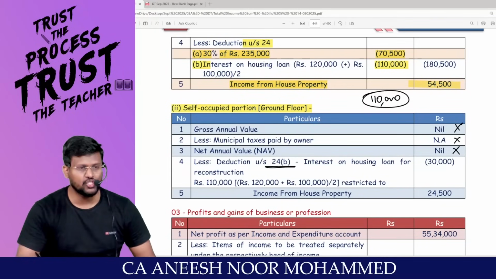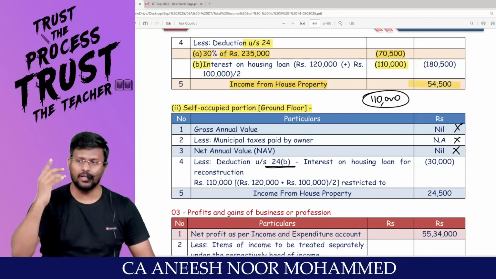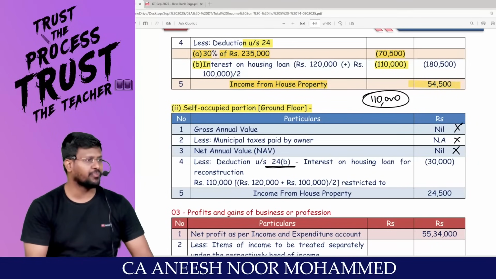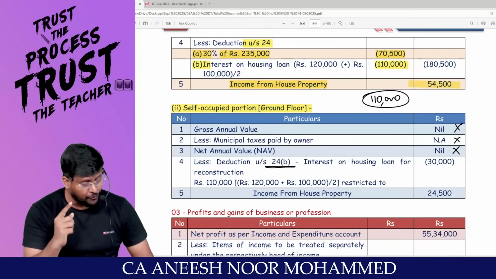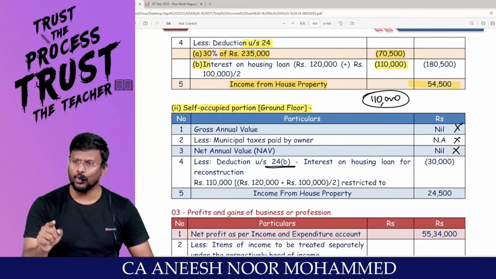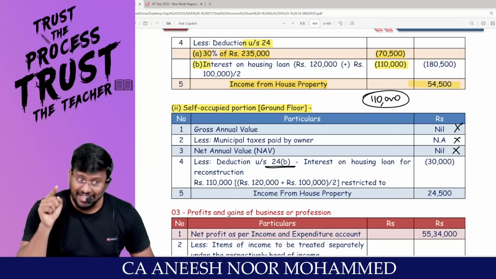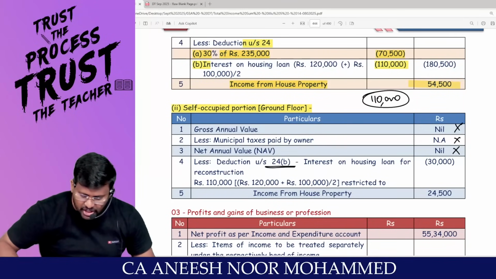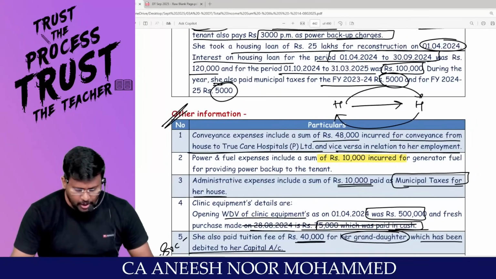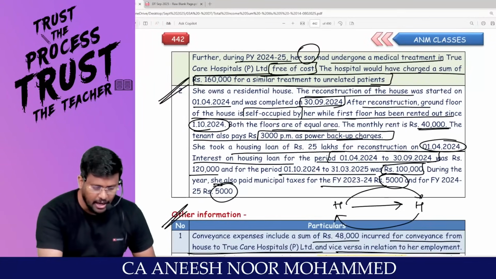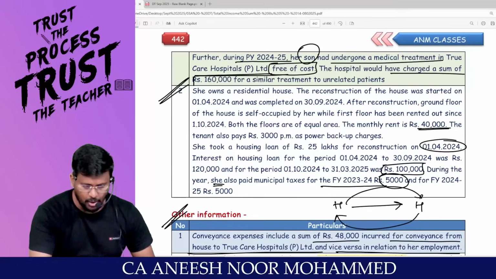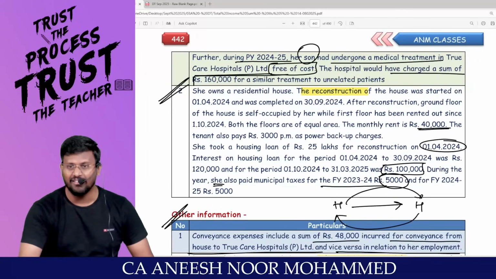Let me ask you a question. Sir, 3 conditions should be satisfied in order to enjoy the higher limit, right? Loan should be taken on or after 1/4/1999. Loan amount should be used for the purpose of construction or acquisition. She wants a residential house. Not the reconstruction.